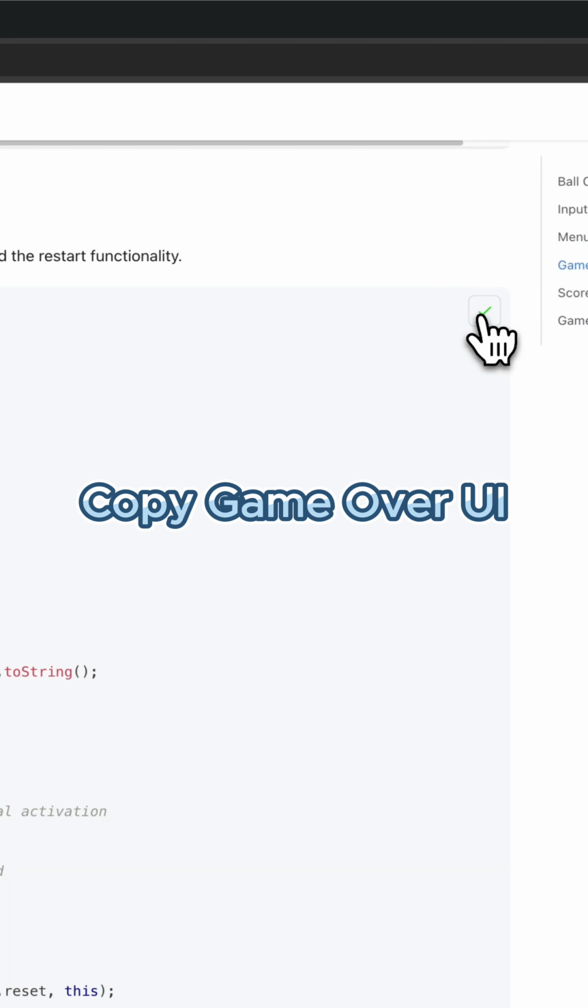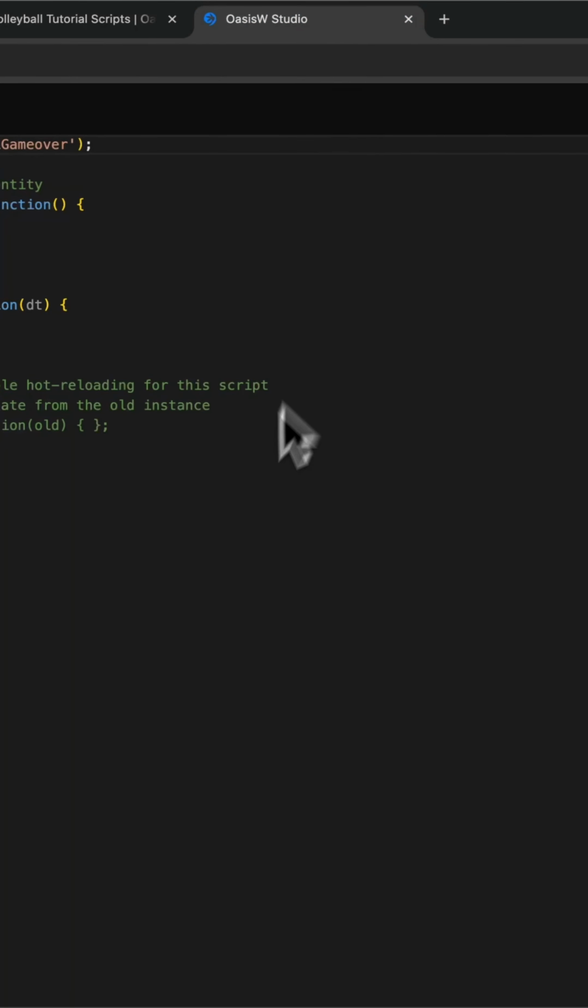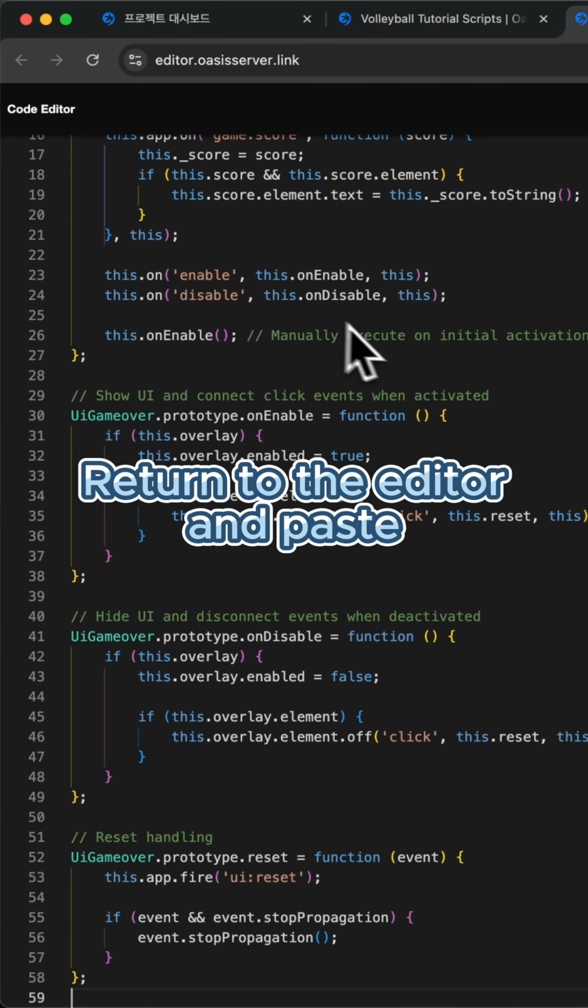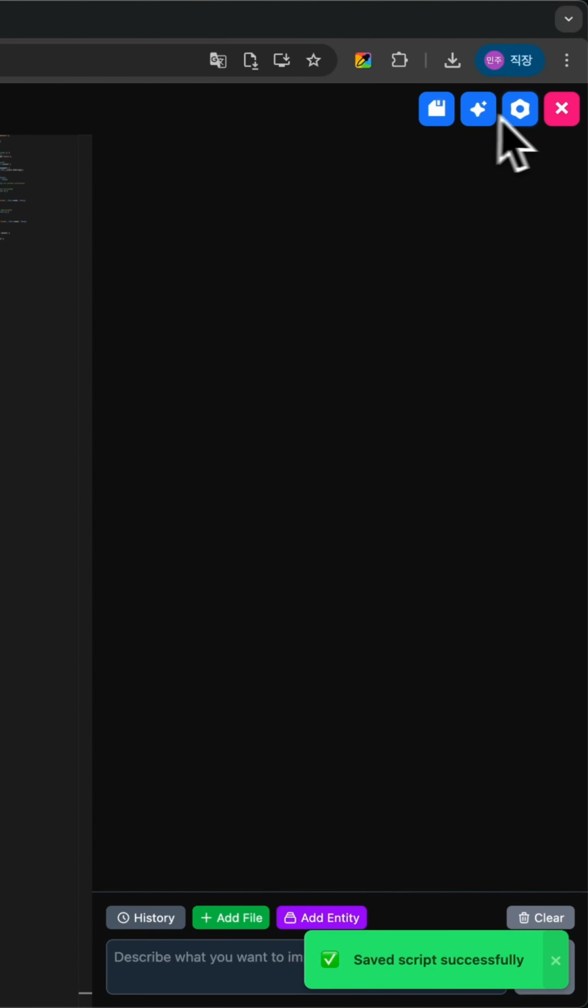Copy Gameover UI. Return to the editor and paste. Click Save. Click X to close.